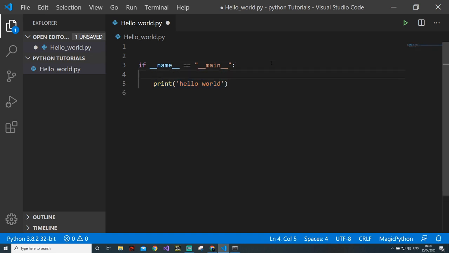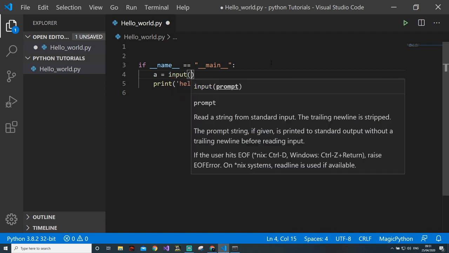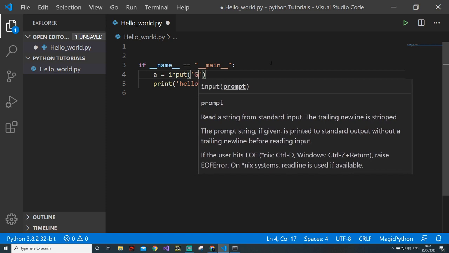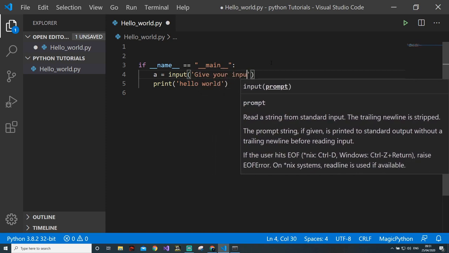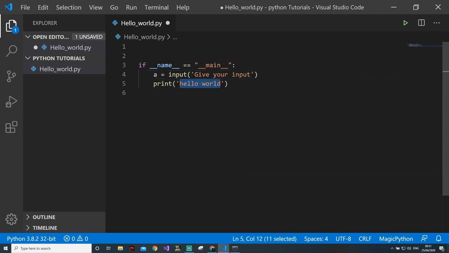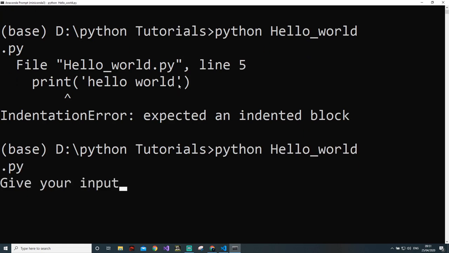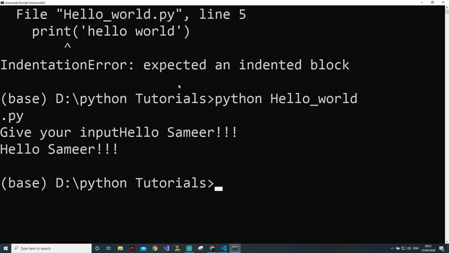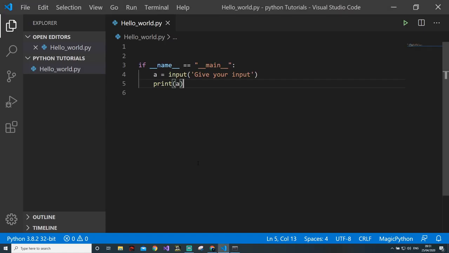Now at the same time, let's see how to take input from the console. So we will say input, give your input, and then we will print input here. I will give hello world, hello sun. See, so we now know two things: to take the input from the console and to print output to the console. So that starts our program, and then I have told you about the syntaxes.